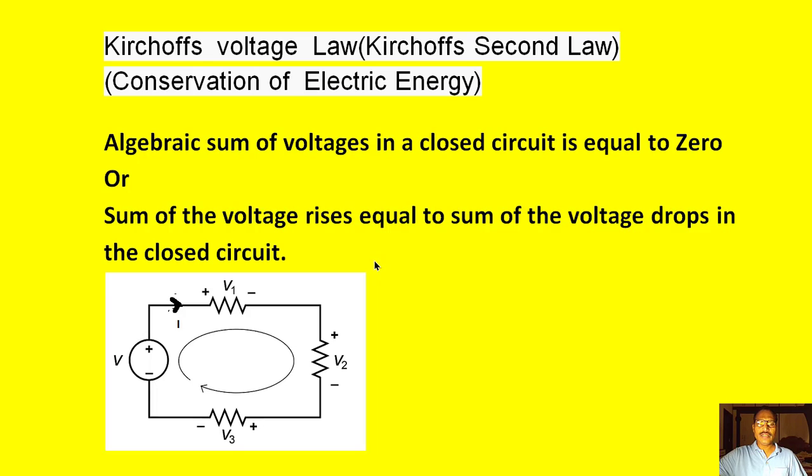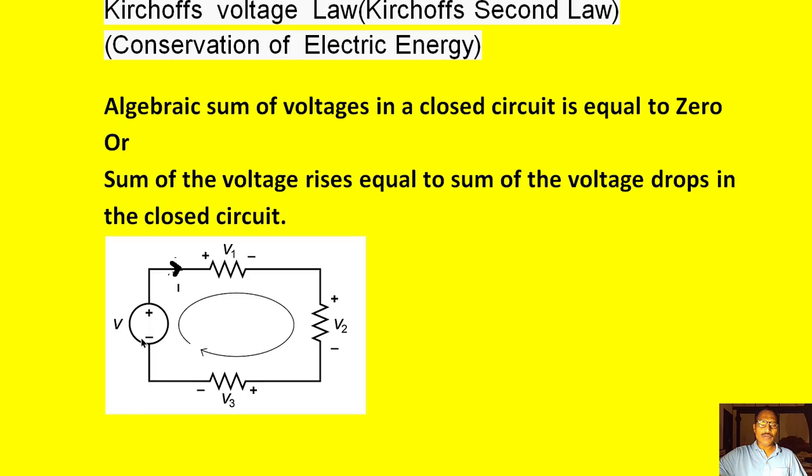To understand this definition, let us take a circuit like this. So this is the applied voltage called V, and this is one resistor, this is another resistor, this is another resistor, and we are finding a closed circuit. So once there is a closed circuit, there will be current flowing from the supply through these elements. So across this resistance, we assume the voltage across this is V1, voltage across this resistance is V2, the voltage across this resistance is V3. So one source, there are three passive elements where we find the voltage drops.